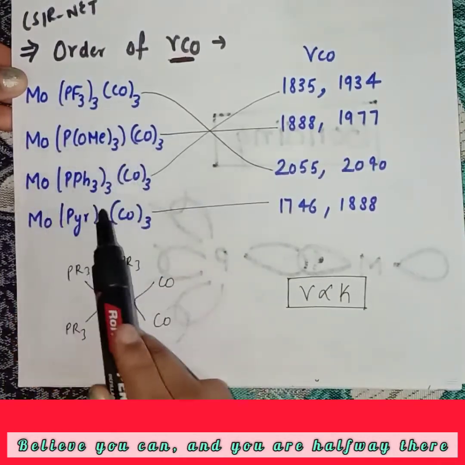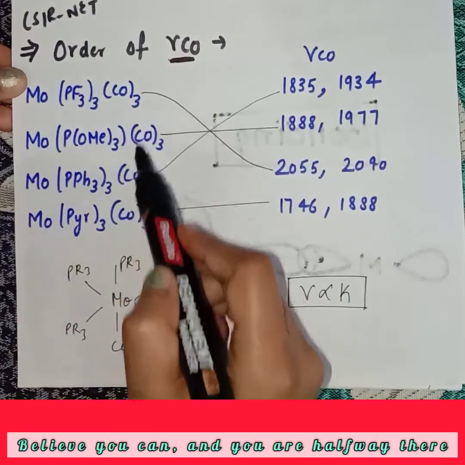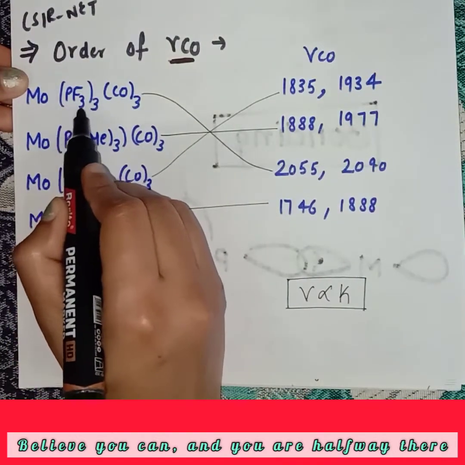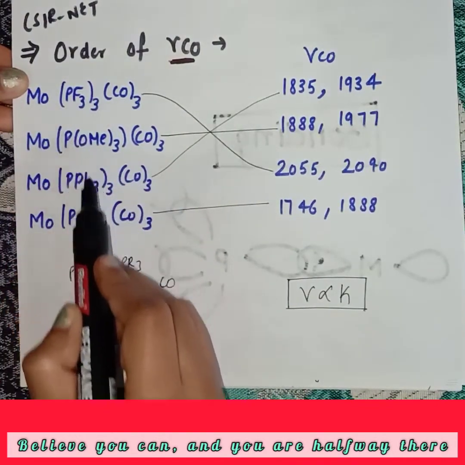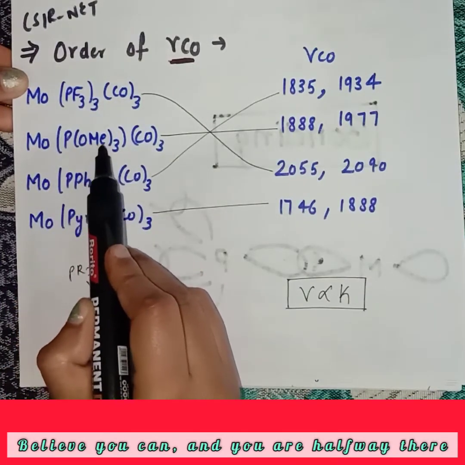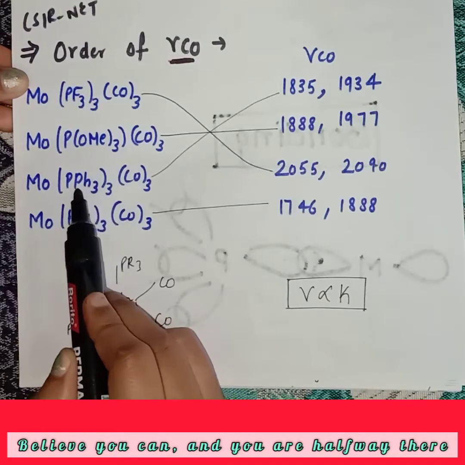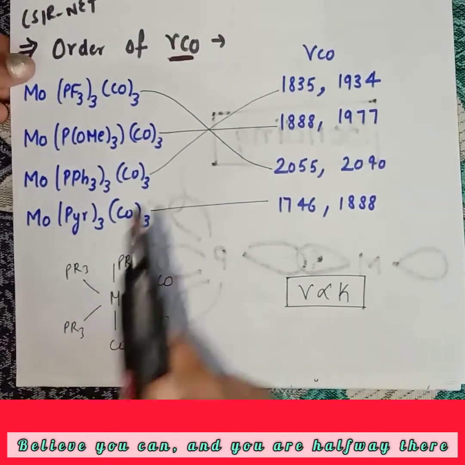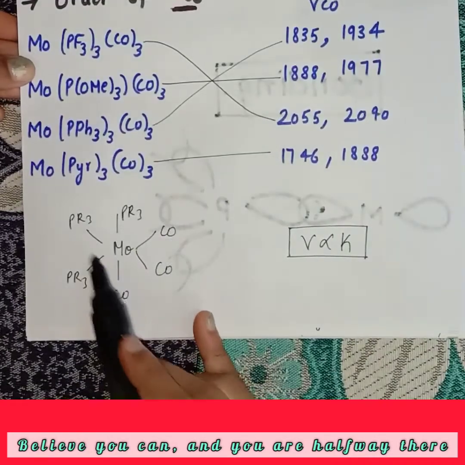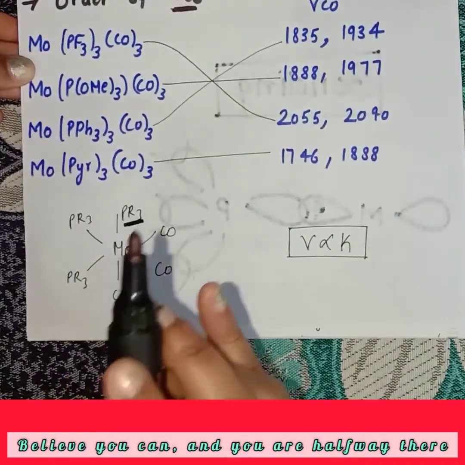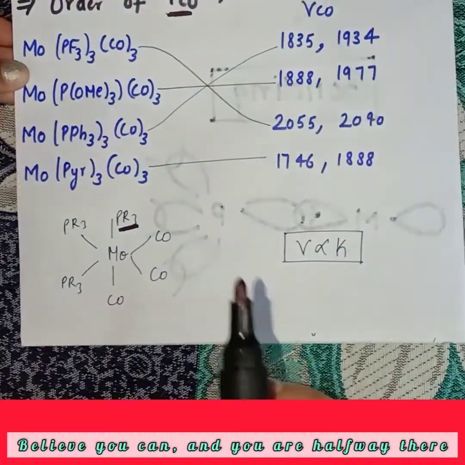These are the complexes. What is the difference between these complexes? The difference is the R group. The R group is different in all cases. Here is F, here is alkoxide OMe, PH, and here is pyridine. So guys, if we draw these complexes in this way, this is PR3. So what is the order of stretching frequency?